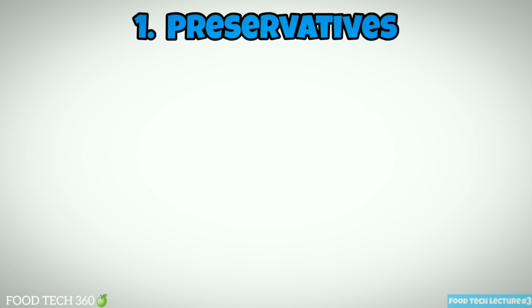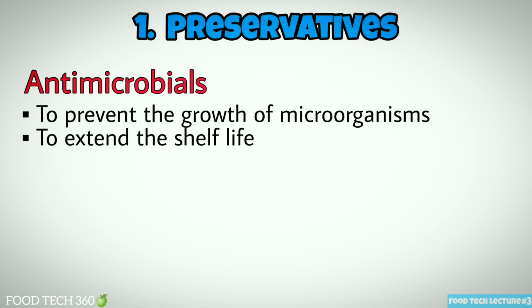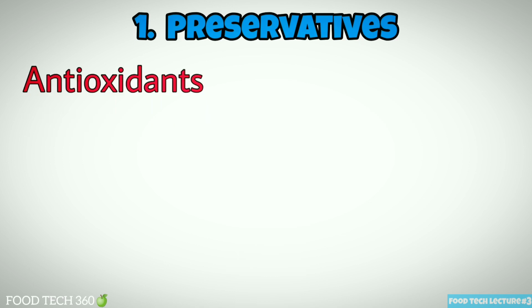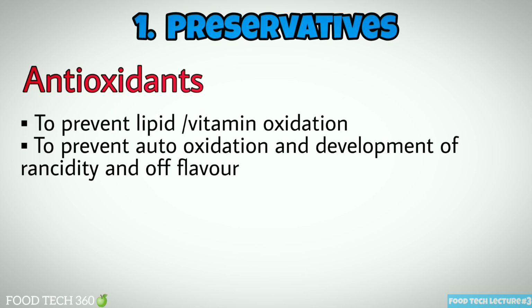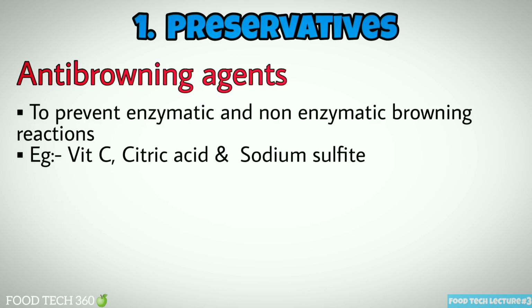Preservatives are mainly of 3 types: antimicrobials, antioxidants, anti-browning agents. Antimicrobials are added to food in order to prevent the growth of microorganisms and to extend the shelf life. Antioxidants are added to prevent lipid or vitamin oxidation, prevent auto-oxidation and development of rancidity and off flavor. There are 2 types, natural and synthetic. Natural, for example, vitamin C and vitamin E. Synthetic antioxidants are BHA and BHT. Anti-browning agents are added to prevent the enzymatic and non-enzymatic browning reactions. Examples: vitamin C, citric acid, and sodium sulfate.